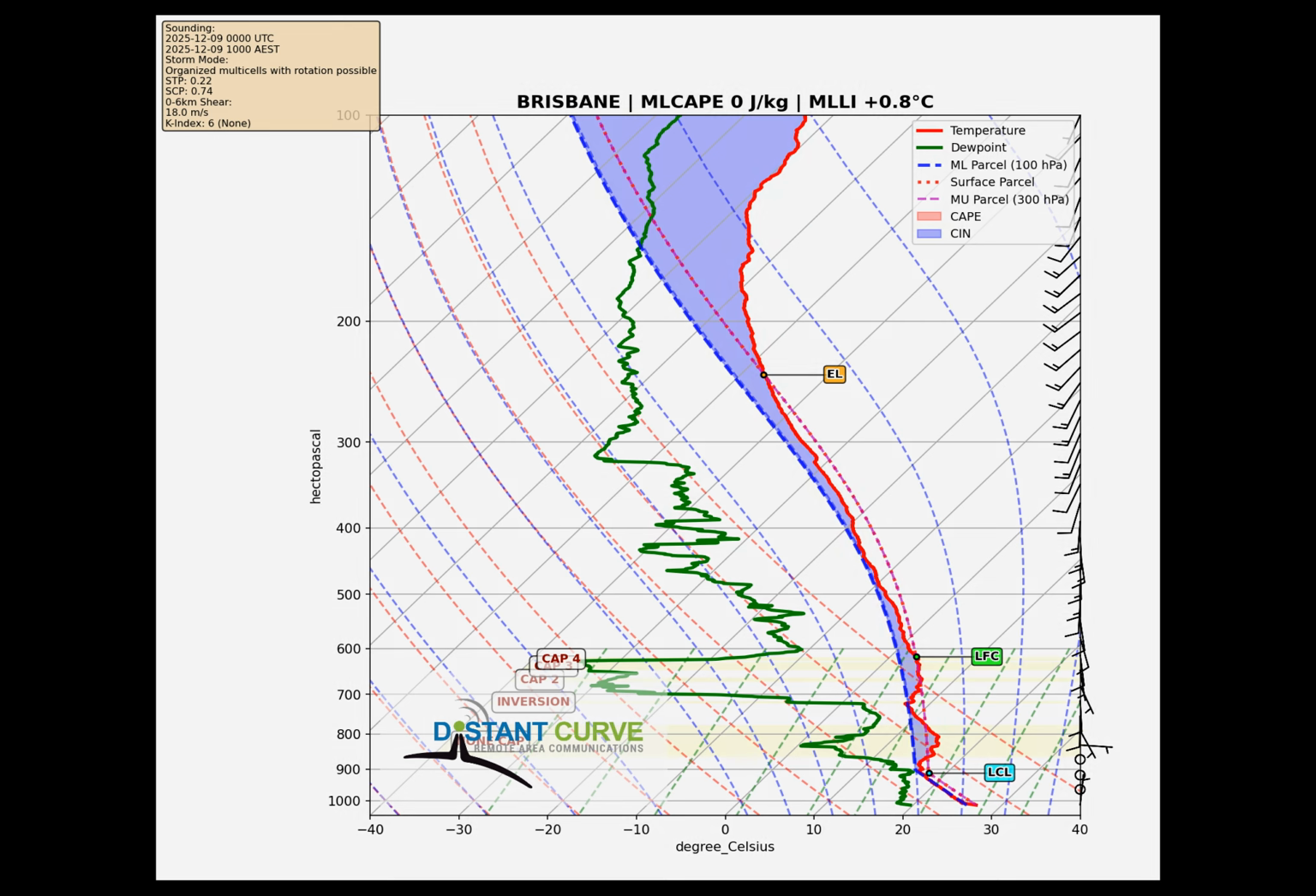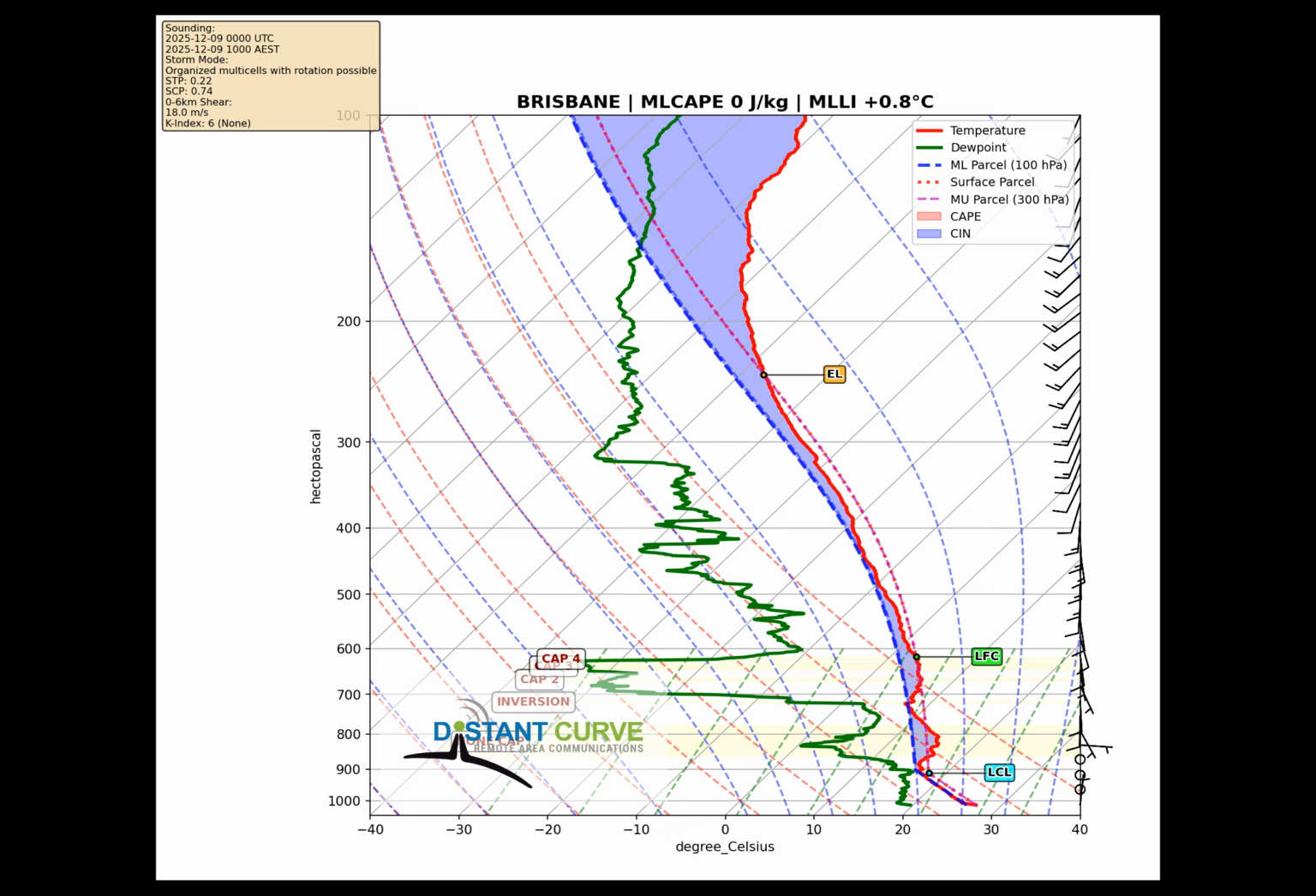Looking at this morning's sounding, we have 0 joules per kilogram of mixed layer CAPE, which tells us the boundary layer is essentially stable. However, the most unstable parcel shows 584 joules per kilogram of energy, indicating there's instability aloft if we can tap into it. The lifting condensation level sits at 940 meters above ground, which is favorable for storm organization if convection develops.